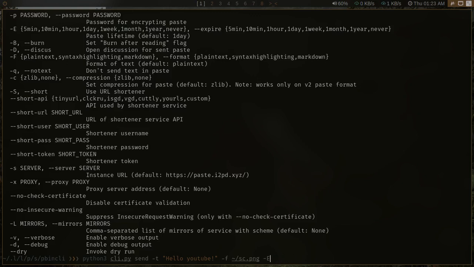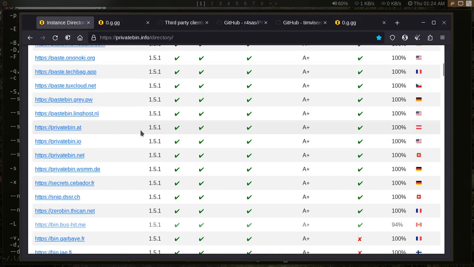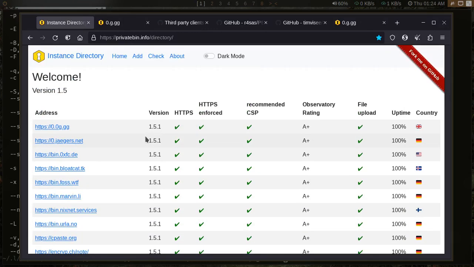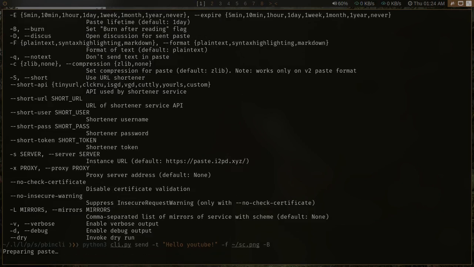Let's not do that. Instead we will use this burn command, which means the user will be able to view the data only once. Also we can use the -s flag to mention the server to use. For example, there are so many instances and we can use any of them if they support whatever operation we are doing, like sending a file and expiration time. So we will skip that, and if I press enter, they will use their own default server for pasting data.